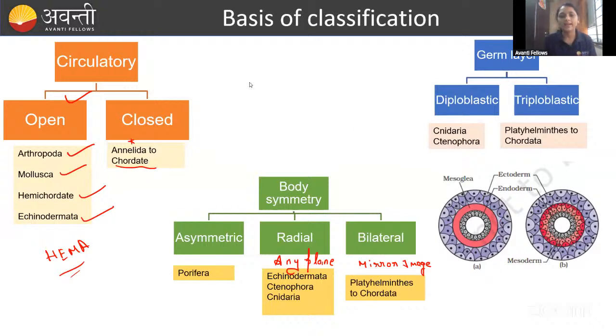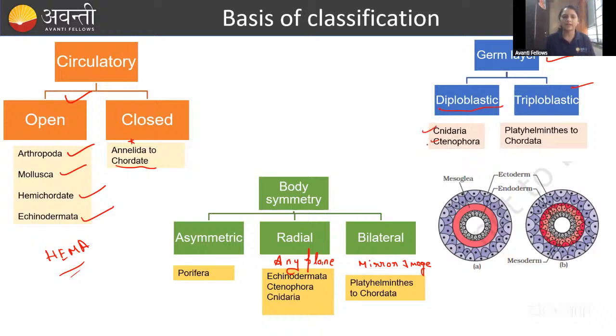Okay, fine. Then coming to the germ layers, guys, you know that during fertilization, the zygote will form. The zygote will undergo cleavage and blastomere formation. Then the gastrula will come. In that, the three layers will form: ectoderm, endoderm, mesoderm. Having only the ectoderm and the endoderm is called diploblastic, and triploblastic means it has the three layers: ectoderm, endoderm, and the mesoderm. So those are called triploblastic. You know this also, but what you have to remember is the examples. The diploblastic animals are Cnidaria and Ctenophora.